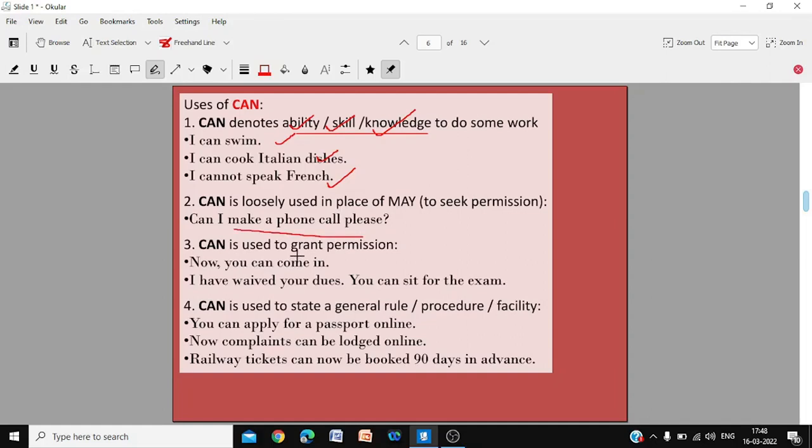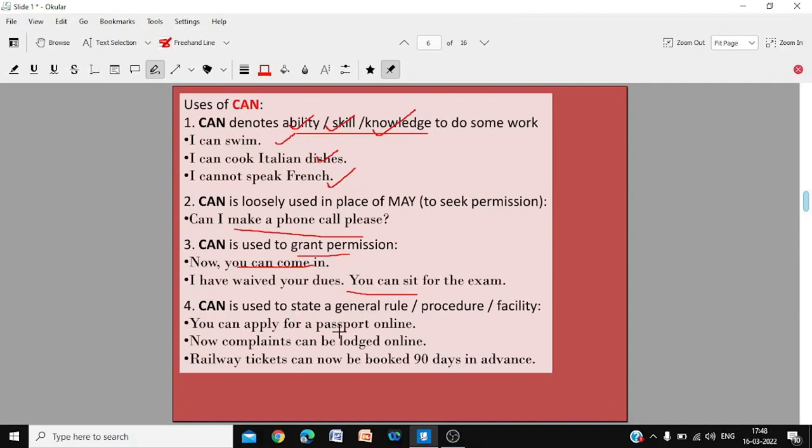Can is used to grant permission. You can come in. I'm giving you the permission to come in. I have waived your dues. You can sit for the exam means you are permitted or allowed to sit for the exam. Granting permission. Can is used to state a general rule.